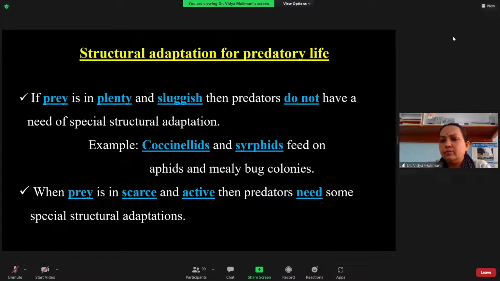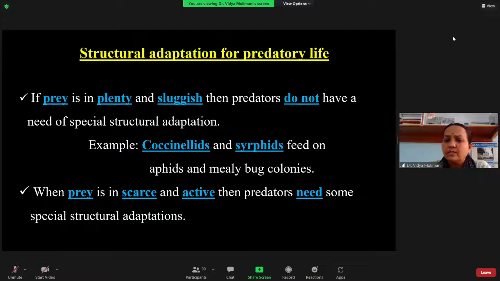I can give you an example. In the last course, you have seen insects like aphids, mealybugs and scales. You know that they will be in large number and also they are very sluggish. Only the first instar is very active; it will select a suitable place and settle. After that, they will not move. So the prey here is plenty, and they do not move after settling.